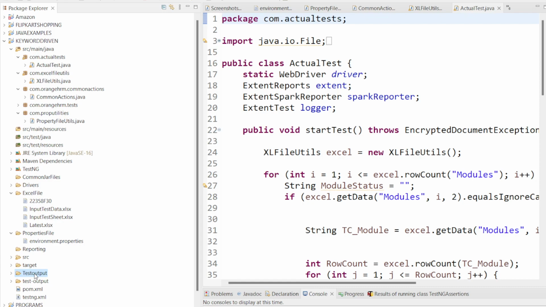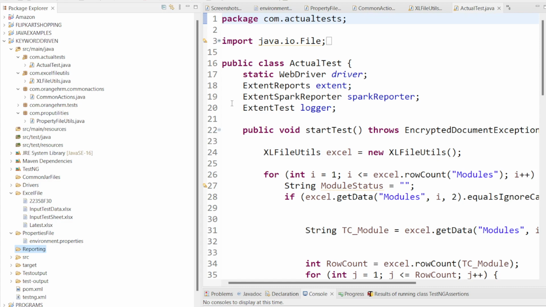Then we have one more folder that is called the reporting folder. So what does this reporting folder contain? Sorry, you can keep all your execution reports inside this test output folder only, or else you can create a folder with the name reporting folder. These two will be the same, because they will contain all the test execution reports. So this is how we are going to explain.